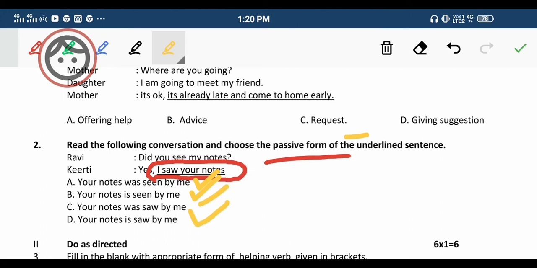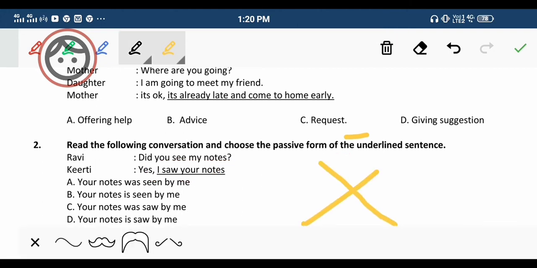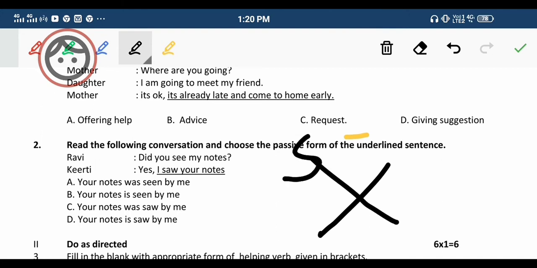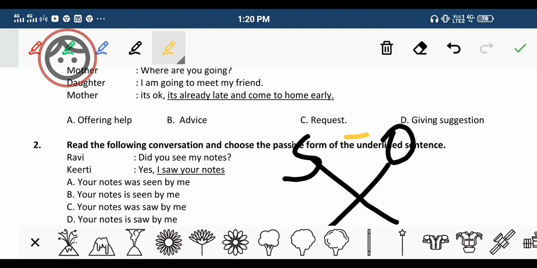First thing you have to understand is vice versa. The sentence is active, so we make clear the subject and object. What's the subject in this sentence? Ravi asks, did you see my notes?